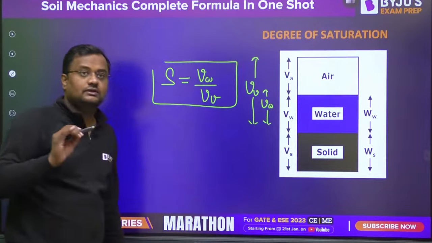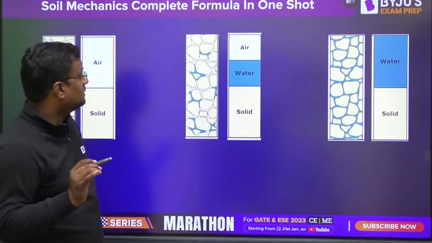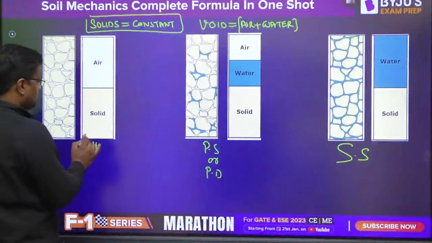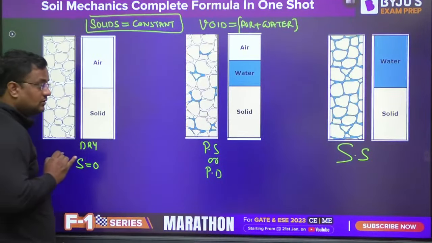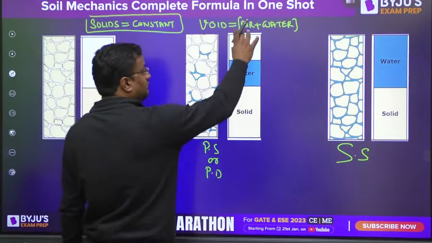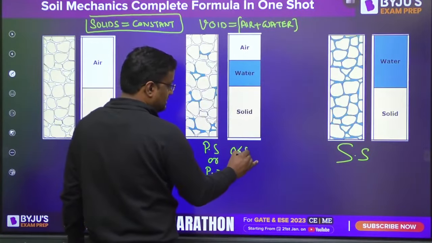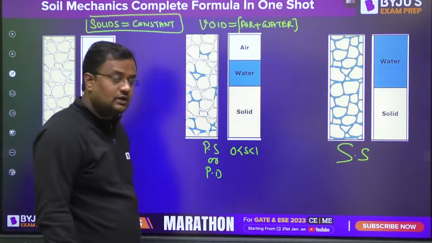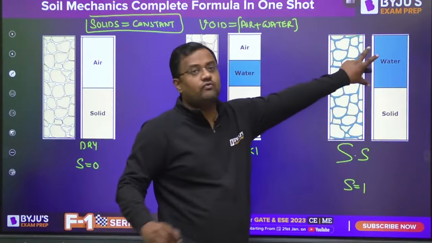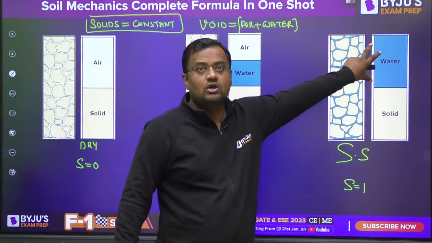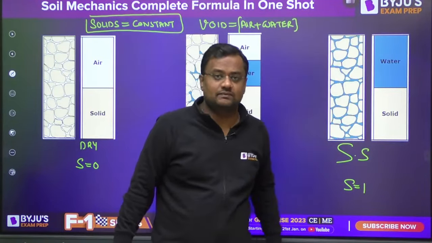Water is only this much. Now what is void ratio here? What is saturation here? Saturation here is 0 because volume of water is 0. So here volume of water and volume of voids. So here S is in this range 0 to 1, and here S is equal to 1. Volume of water and volume of voids both are same thing.